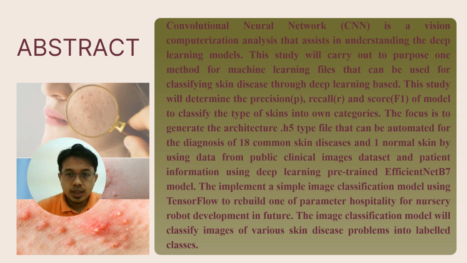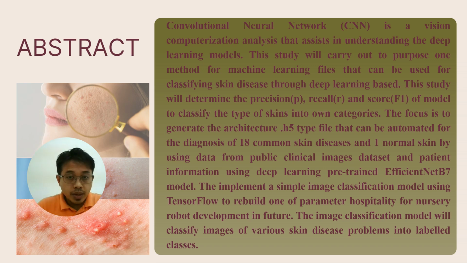A convolutional neural network (CNN) is a computer vision analysis method that assists in understanding the deep learning model. This study is carried out through a proposed method for a machine learning file that can be used to classify skin diseases through deep learning. In this model, we use artificial intelligence to categorize the images into their own categories.